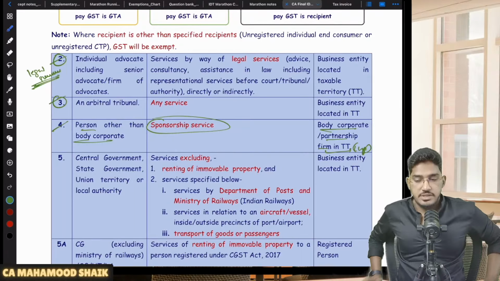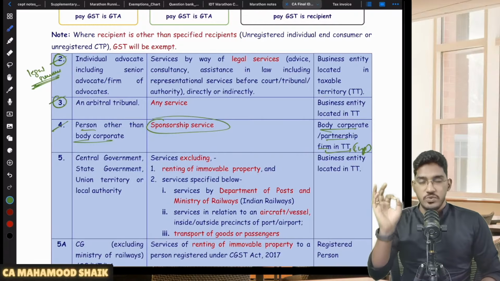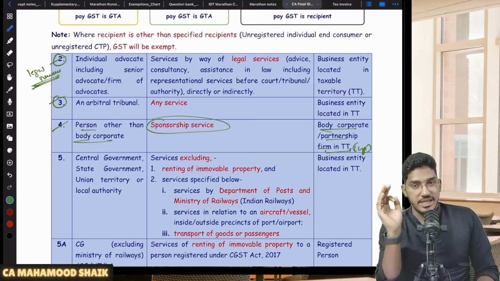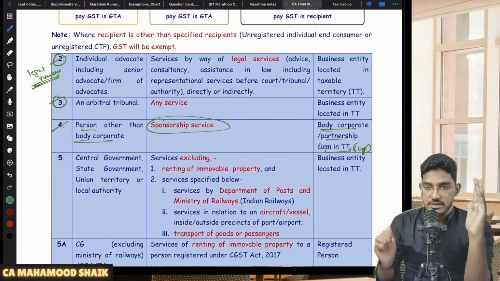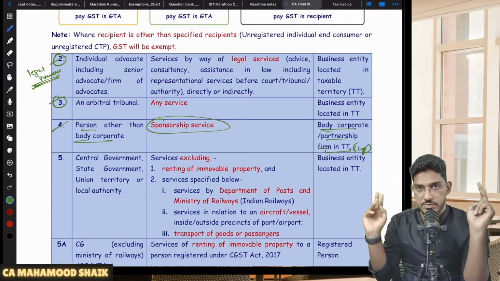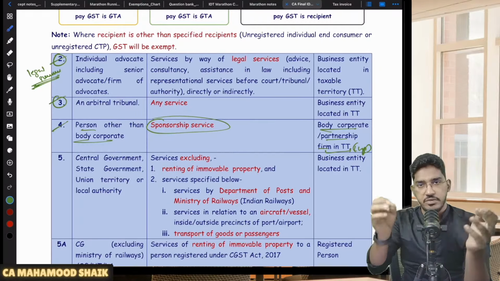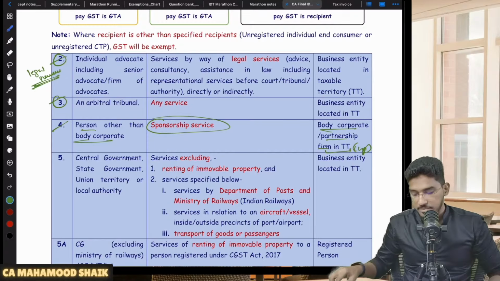So sponsorship service, tell me when it will get covered under RCM. Sponsorship services will get covered under RCM only when the supplier is other than body corporate and the recipient is either body corporate or partnership firm. Both conditions must be fulfilled. Supplier should be other than body corporate, recipient should be either a body corporate or partnership firm, including LLP. Then only RCM will become applicable.